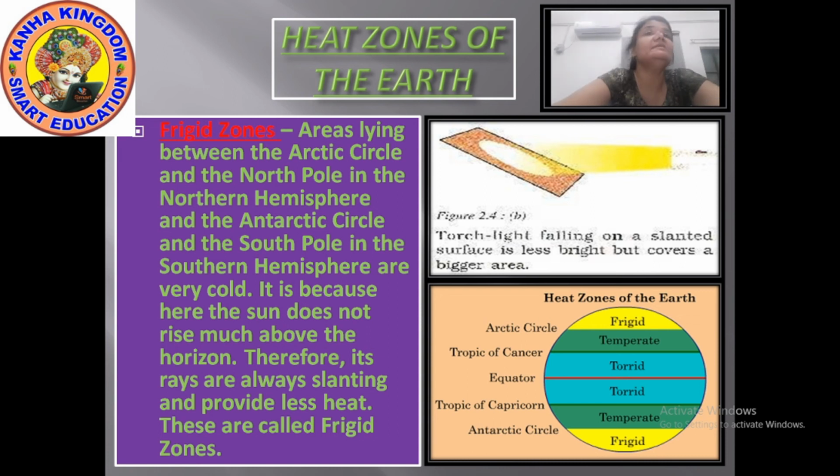These areas are very cold. Why? Because the sun does not rise much above the horizon. As I told you, frigid means cold.